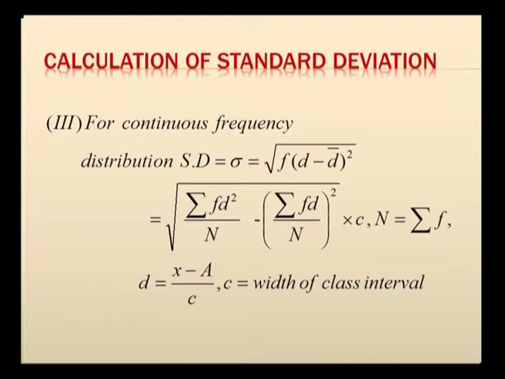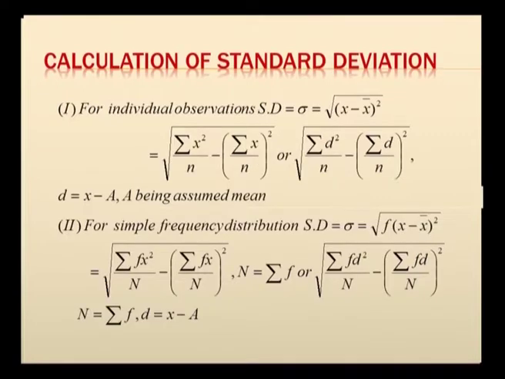After taking the square root you have to multiply by the width or length of the class interval, that is c. Here when you take the deviation, you subtract the assumed value a from x and divide by the length of class interval c, and in the formula we also multiply by c, whereas in the preceding series we are just taking d to be x minus a and hence we are not multiplying by c.